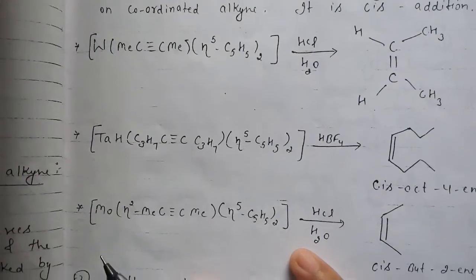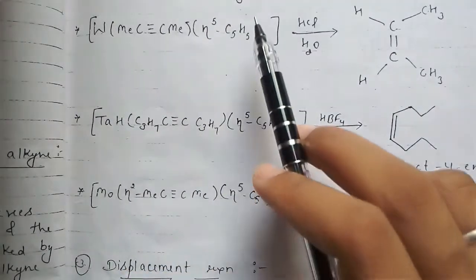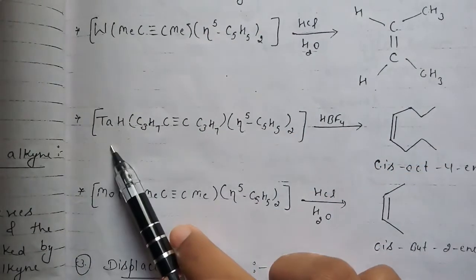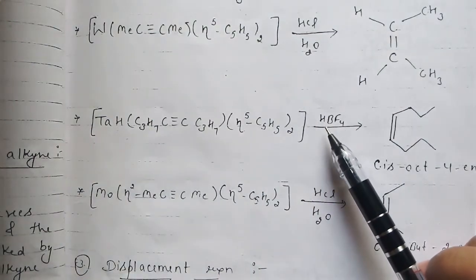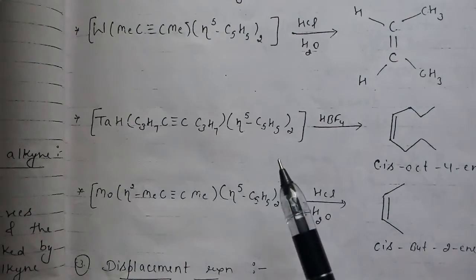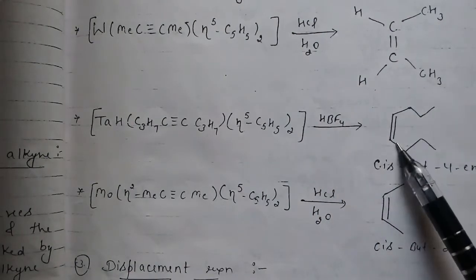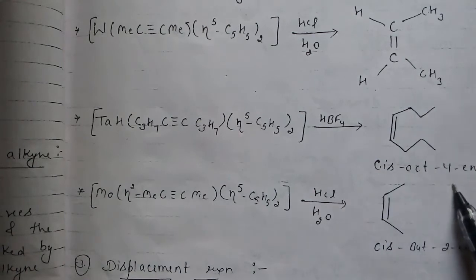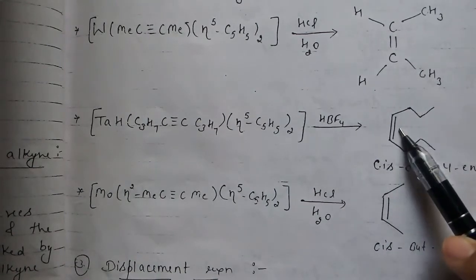Next example will be this. This is the same type of example with helium. Here the complex formation will be in the presence of hydrogen bromofluoride. So the structure will be something like this, which is cis-oct-4-ene. Here is an ene bond formation. It means double bond formation.